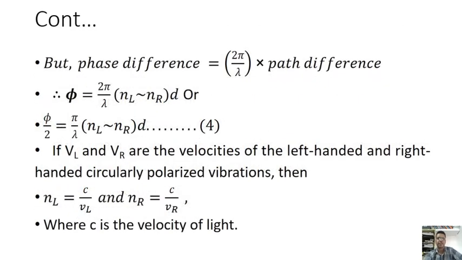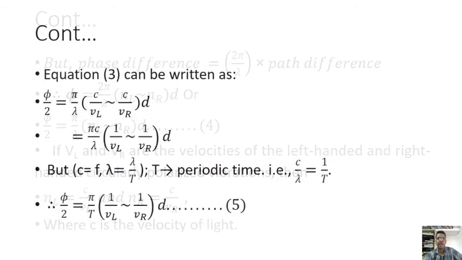Here we are going to expand. Continuing, the phase difference is equal to 2 pi by lambda into the path difference. So phase difference phi is equal to 2 pi by lambda of (NL minus NR) of d. Say equation number 4. VL and VR are the velocities of the left-handed and right-handed circularly polarized vibrations. NL is equal to C by VL, NR is equal to C by VR, where C is the velocity of light.